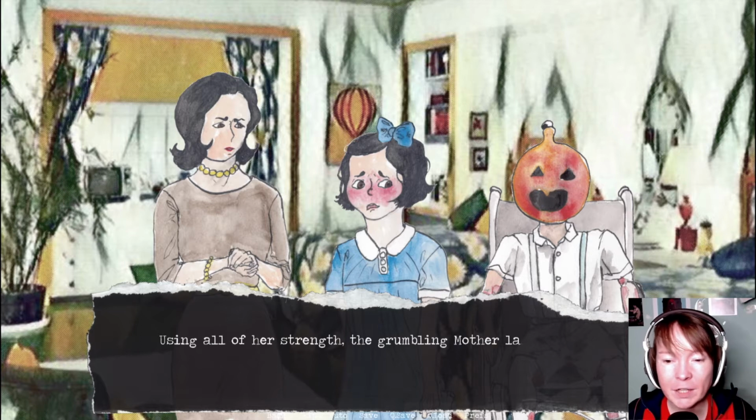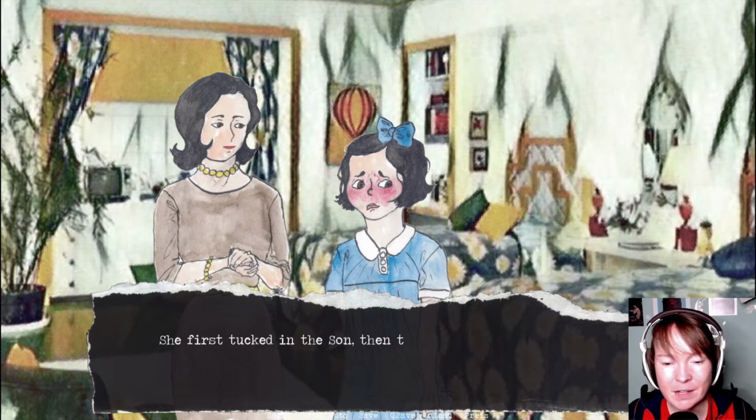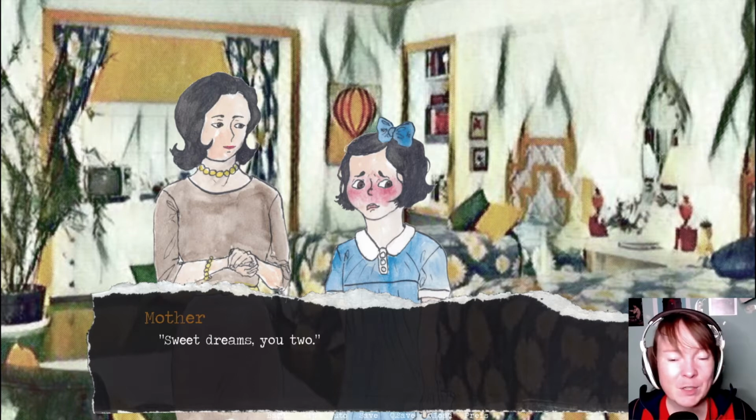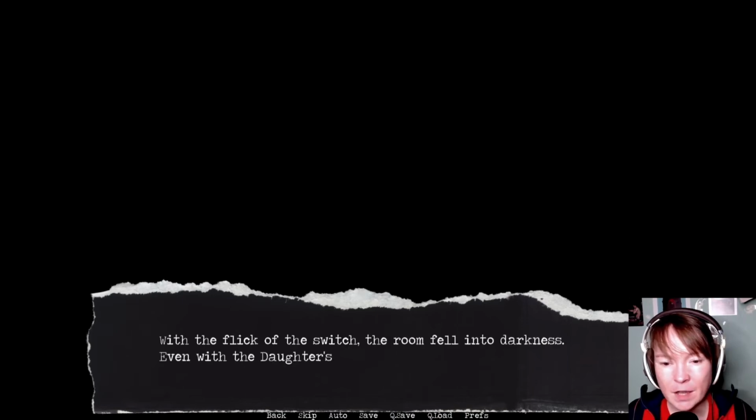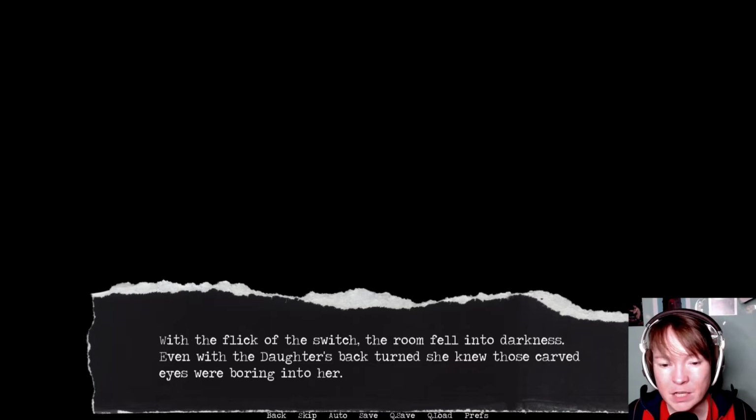Using all of her strength, the grumbling mother laid the son in his bed. She first tucked in the son, then the daughter, making sure to kiss each of their foreheads. Sweet dreams, you two. Good night, Mom. With a flick of the switch, the room fell into darkness. Even with the daughter's back turned, she knew those carved eyes were boring into her. Day 1.